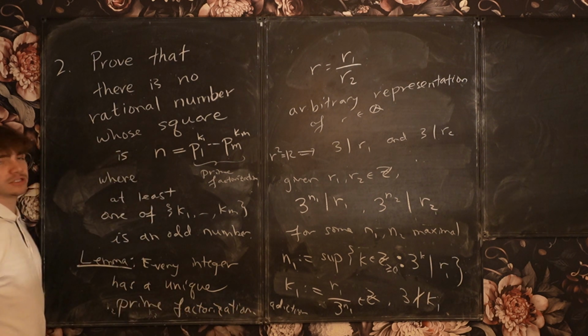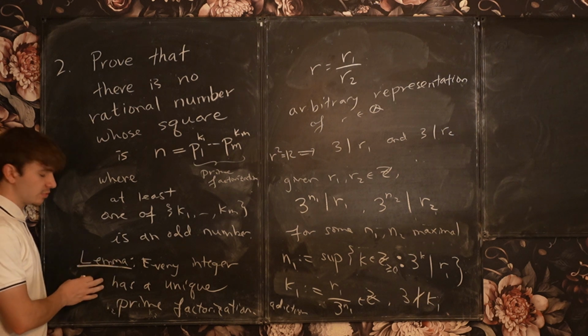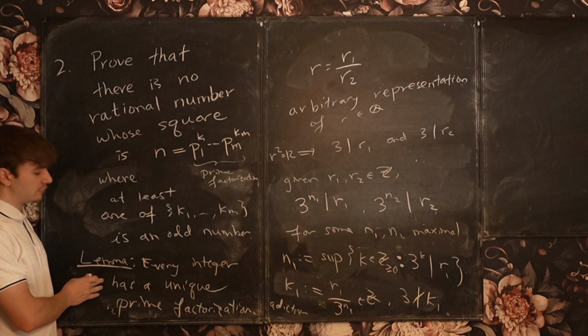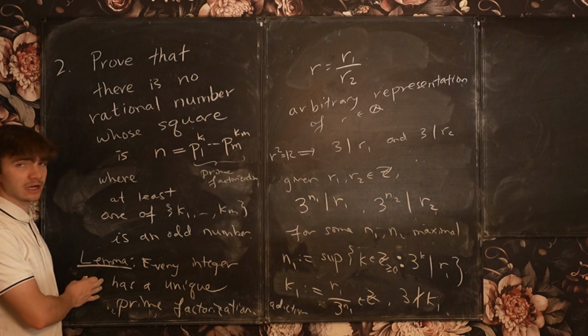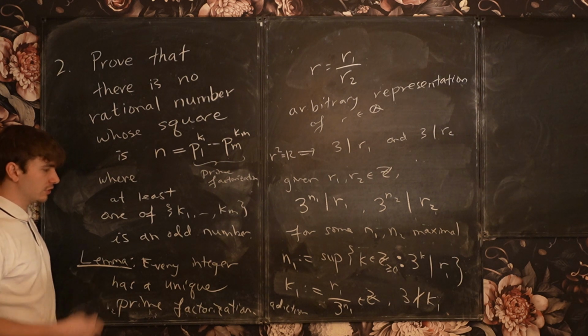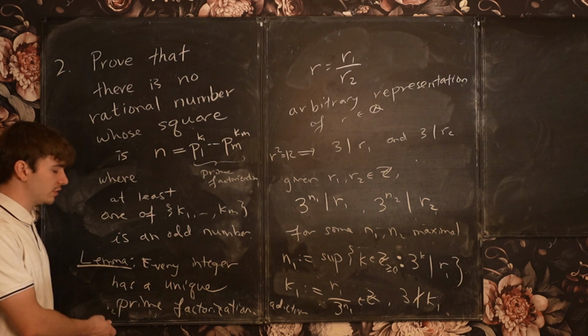Okay, so now I'm going to challenge the viewer to prove this lemma, if you have not done so, or if you haven't seen a proof. If you have seen a proof, try to remember how it's done, and then you can look it up or review it on your own.